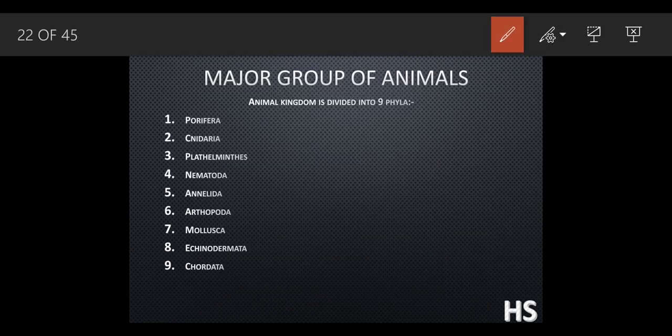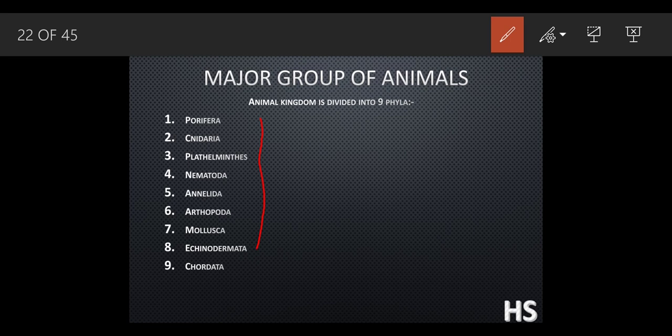Now the main part, major groups of animals. The animal kingdom has been classified into 9 phyla. What does that mean? What was phylum? Phylum is the largest division in the classification of plants and animals. So inside this, we are going to learn about the 9 phyla.